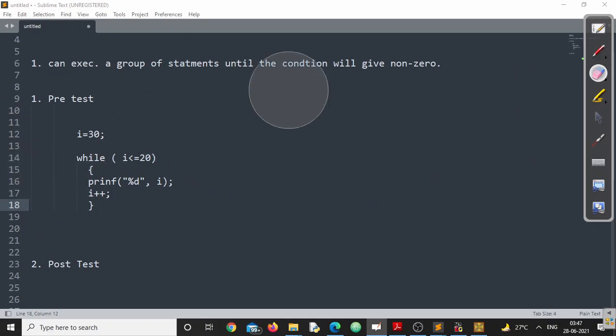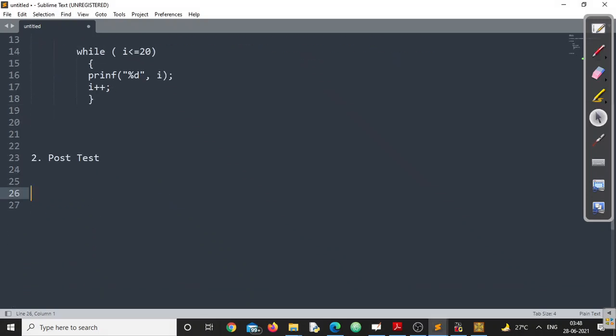In the same scenario, if I am writing a post-test loop, remember do while is a post-test loop. Suppose I am writing i is equal to 30 here. Then I am writing something like this. Look at the syntax of what I am writing. I am writing while i is less than or equal to 20, right? And after that you need to put a semicolon there. That is the rule for writing a do while statement in C. I am writing percentage d followed by i, right? Again, I am writing i plus plus. No problem at all.